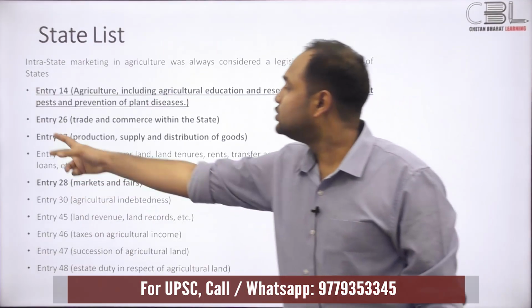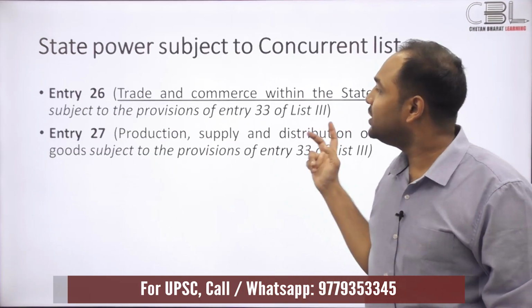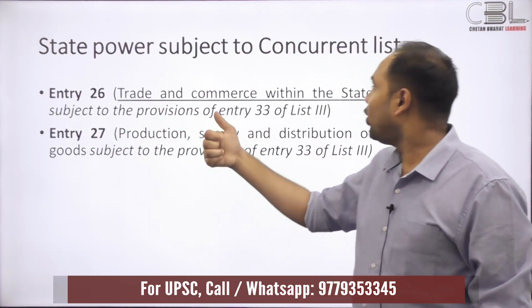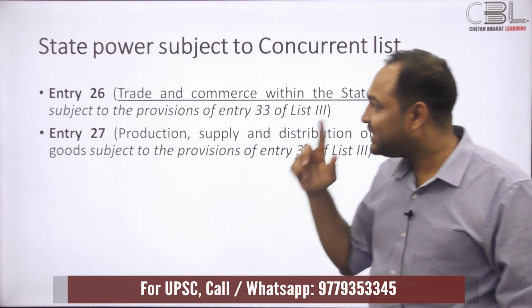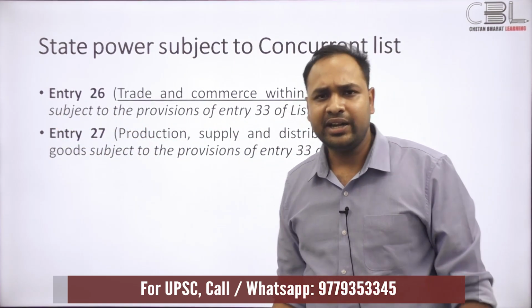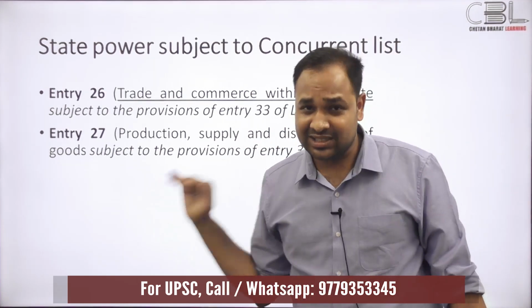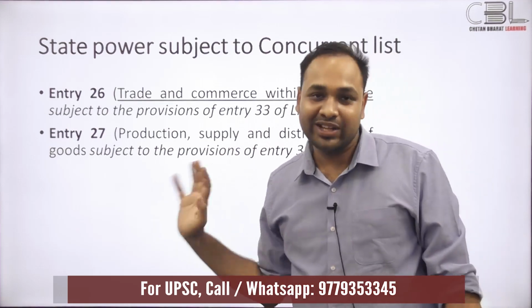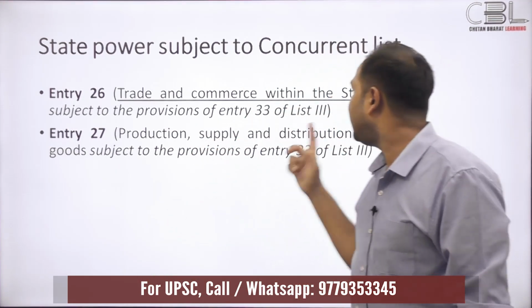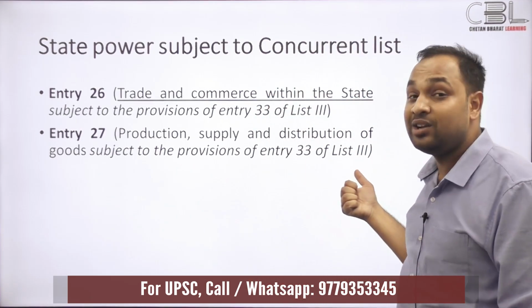However, let's zoom in on these two entries, because that's where things get interesting. Entry 26 says trade and commerce within the state, and then subject to the provisions of entry 33 of list 3. So there is something very important in entry 33 of list 3. That itself tells you there's quite a story. Similarly, entry 27, production, supply and distribution of goods, subject to the provisions of entry 33 of list 3.